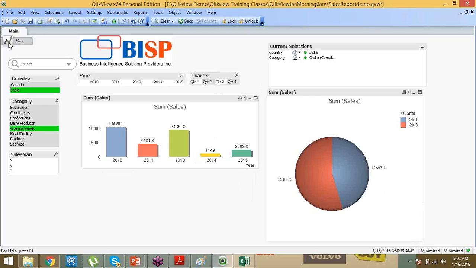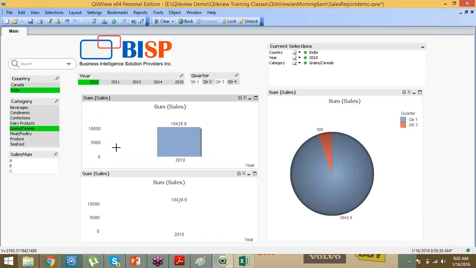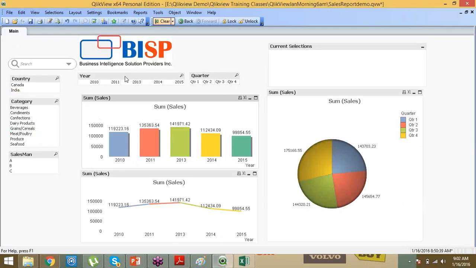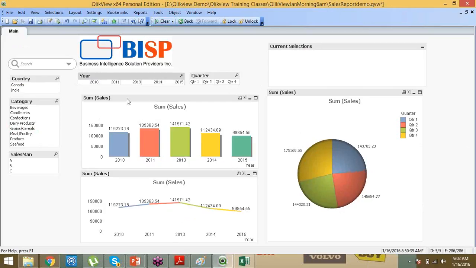Yes, it is showing, right? If you see here, if you select 2010, it is showing 2010. In 2010, what are the things there? Quarter 1 and quarter 2. It is showing in the second chart, the pie chart. See, if you go to 2011 selections, it will show as per that, like this.